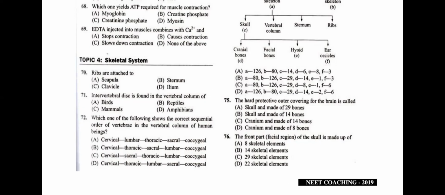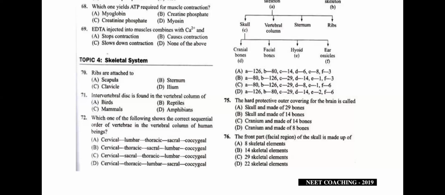So for question number 72, the order should be cervical first. We're going to see cervical C7, thoracic T12, lumbar L5, sacral S1 that is fused, and coccygeal is also one. So the answer for question number 72 is D, students. The right order of the vertebrae in a vertebral column: cervical, thoracic, lumbar, sacral, coccygeal. The answer for question number 72 is D, students.